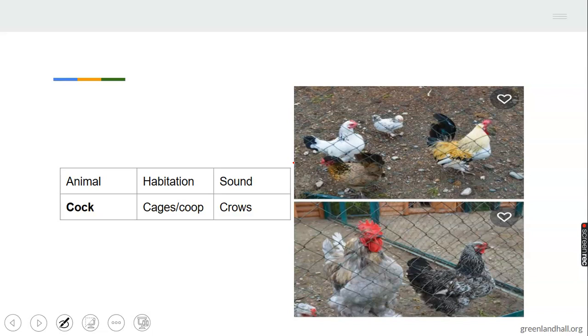Okay, so this is the image of a cock. You can see it's there. A cock lives in cages. It lives in a cage. They live in cages or in a coop. And what is the sound that they make? A cock crows.